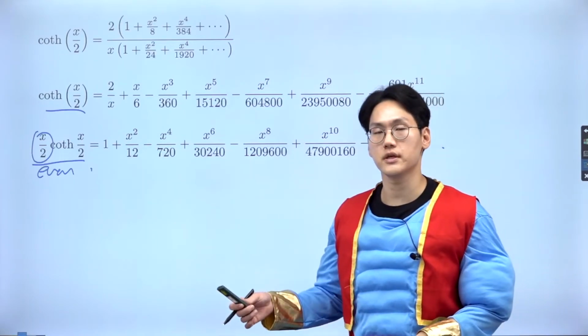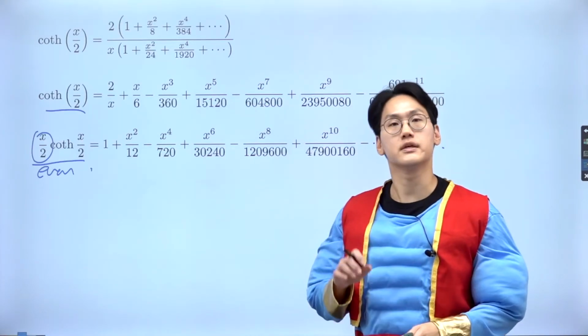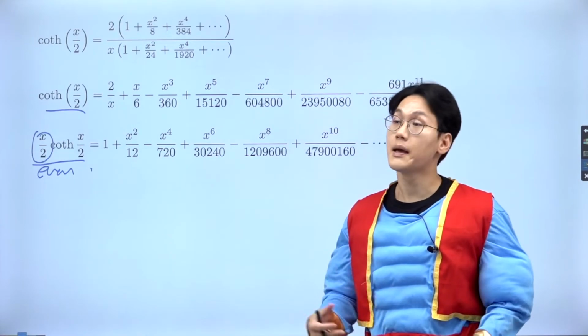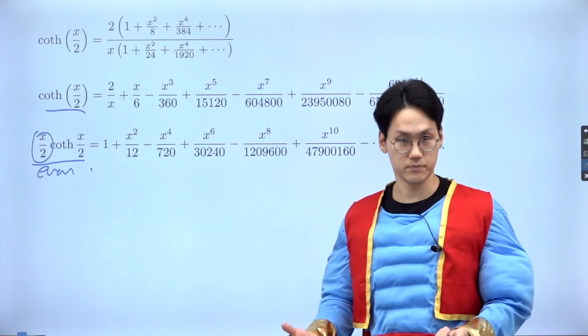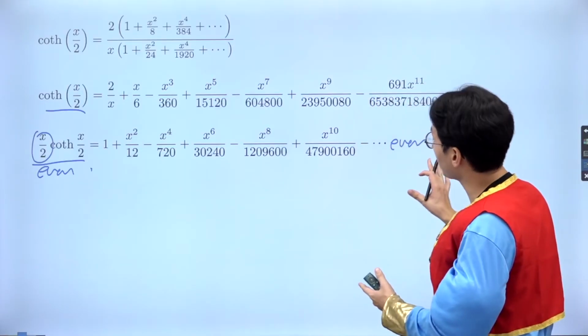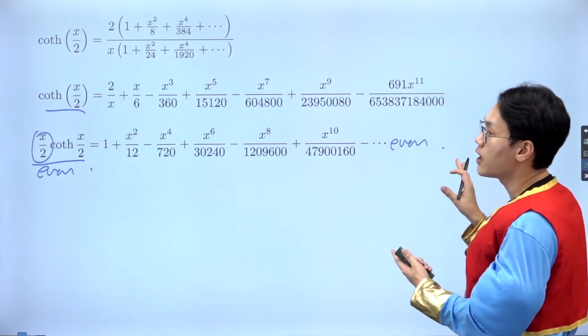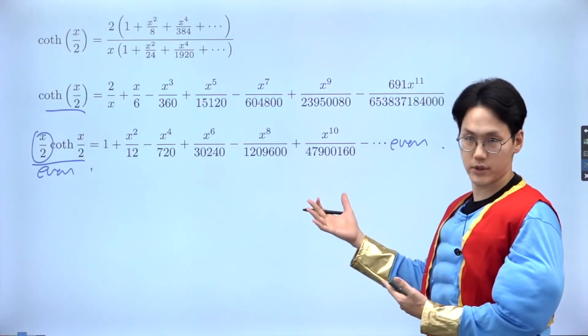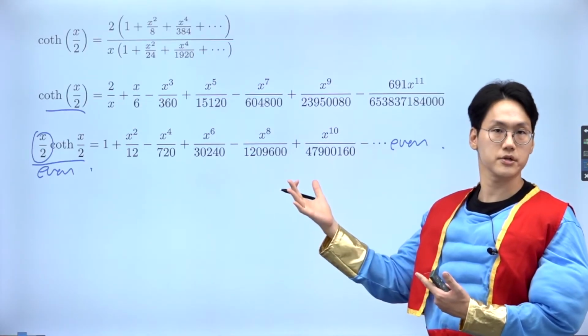But I need one more thing. Actually, I need two more things from the exam paper and then the textbook to build every piece together to merge into something greater, an outcome as a tangent. Okay, so now I'm going to put a pause on this part right now. I'm very happy that I got this even expression of the hyperbolic cotangent with the product of x over 2,